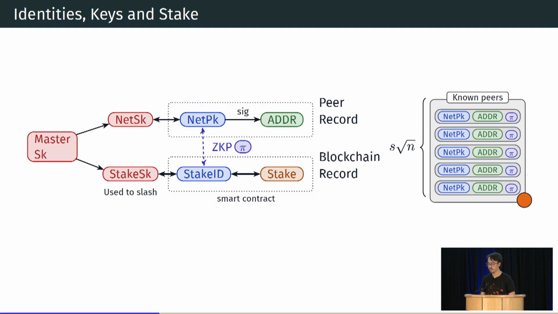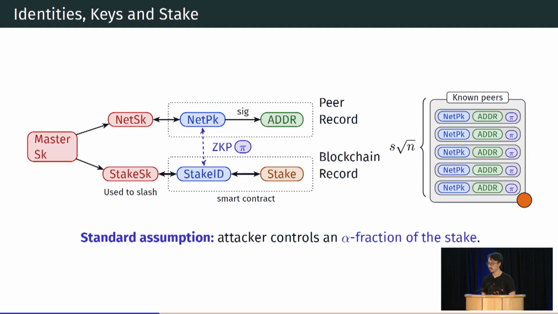And on the lower branch, you can see that there's a stake ID, which is staked on-chain using some sort of smart contract. And we'll link these two using a zero-knowledge proof. And we'll use the standard assumption of an adversary who controls alpha percentage of the stake.